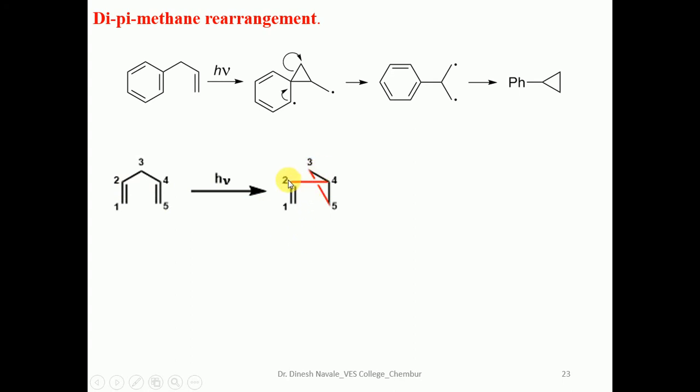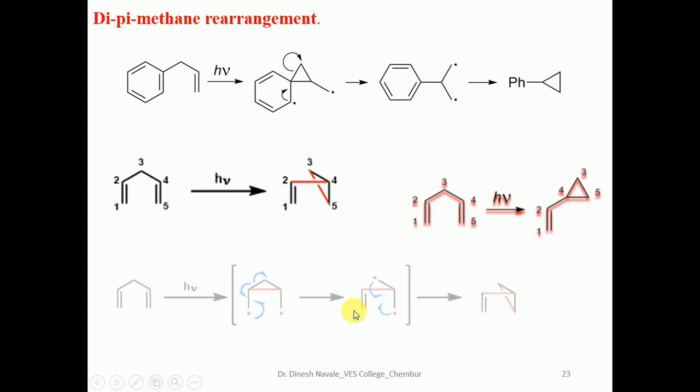There is a formation of a new bond between carbon number 2 and carbon number 4, indicated by a red line, and also a formation of a new carbon-carbon bond between carbon number 3 and carbon number 5, also denoted by the red line. So this is also the numbering system for the di-pi-methane rearrangement. This is a probable mechanism for the formation of the vinyl cyclopropane from the 1,4-diene system.